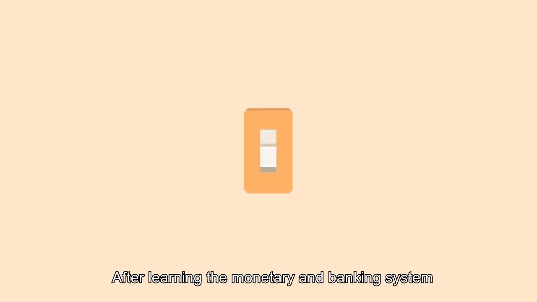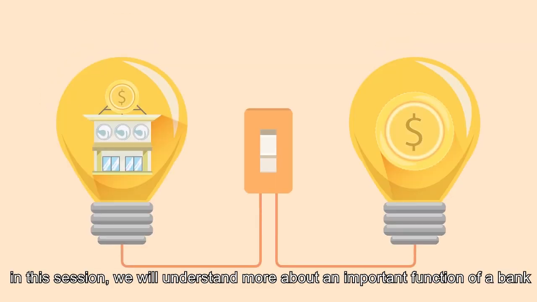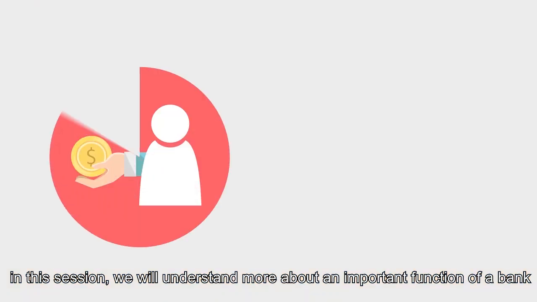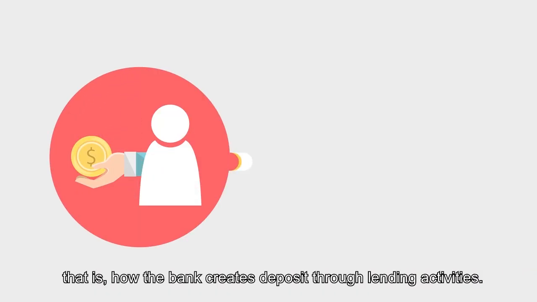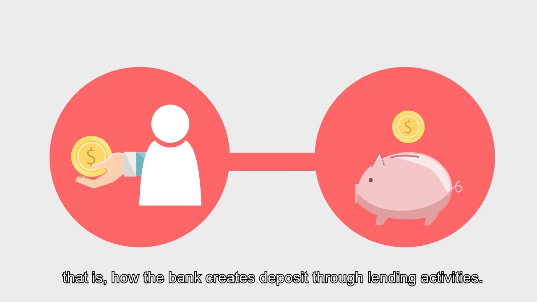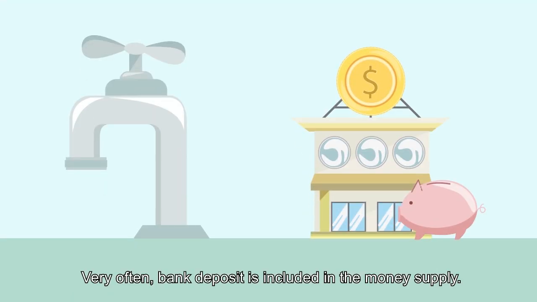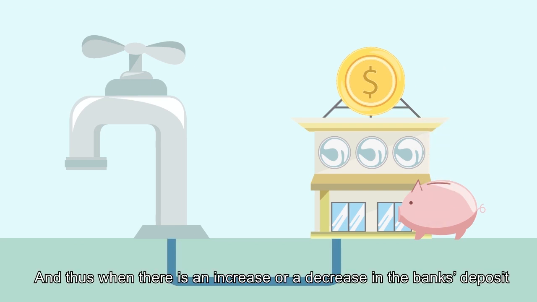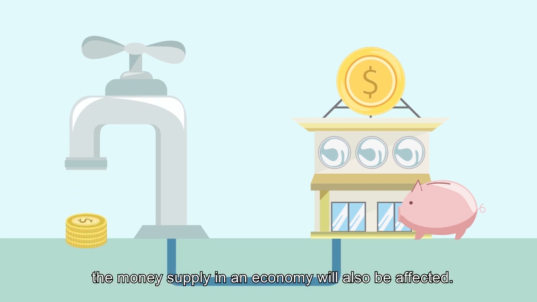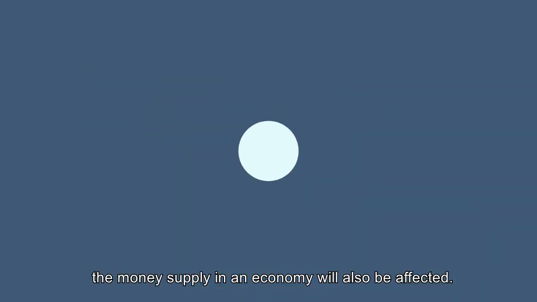After learning about the monetary and banking system, in this session we will understand more about an important function of a bank. That is, how the bank creates deposit through lending activities. Very often, bank deposits are included in the money supply, and thus, when there is an increase or decrease in the bank's deposit, the money supply in an economy will also be affected.